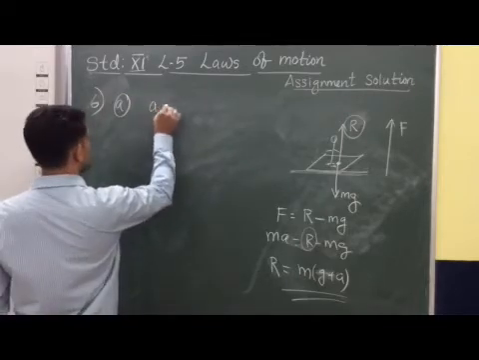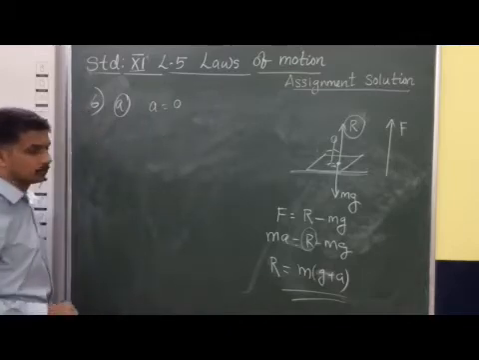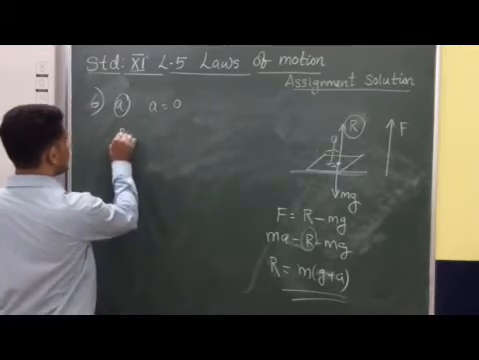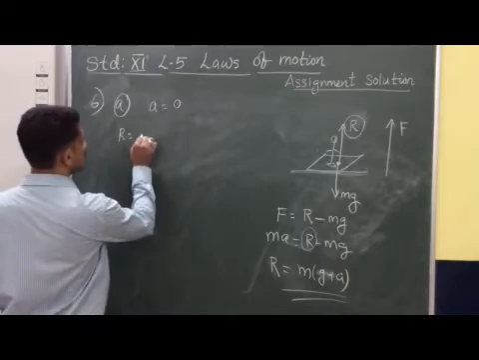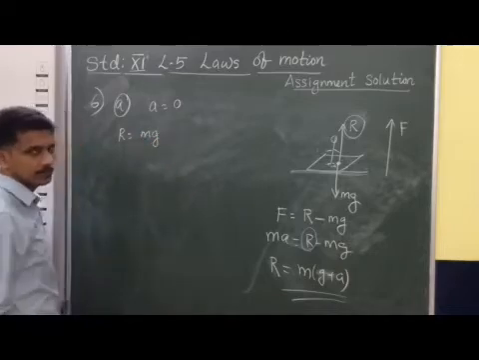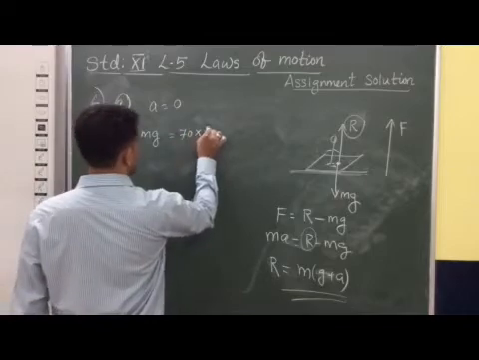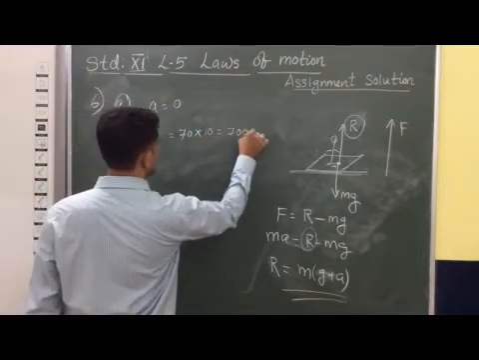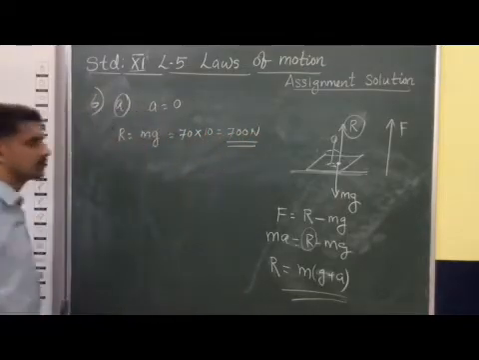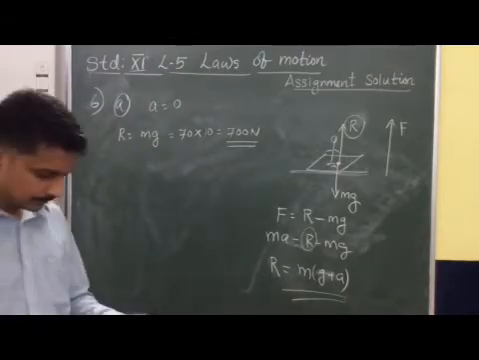That means what is the acceleration? Acceleration is considered as 0. So we can say that R is equal to M into G only. M is given as 70, and the value of G is 10. So we can take this as 700 Newton. First it is 700 Newton.